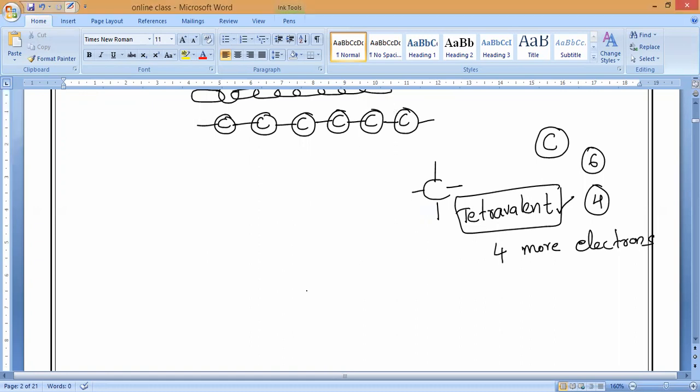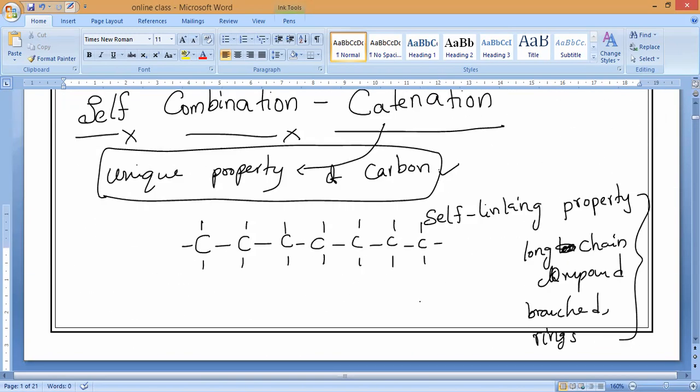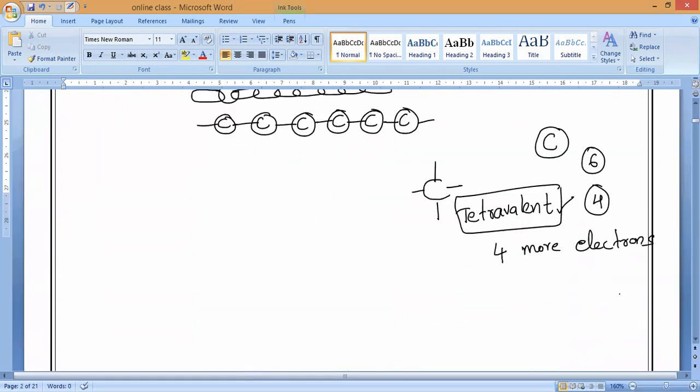Now you can see, as I said, catenation means it is the self-linking property to form long straight chain compounds, branched chain compounds, and rings. Basically the covalent bonds shown by carbon and carbon atom are strong bonds, correct?